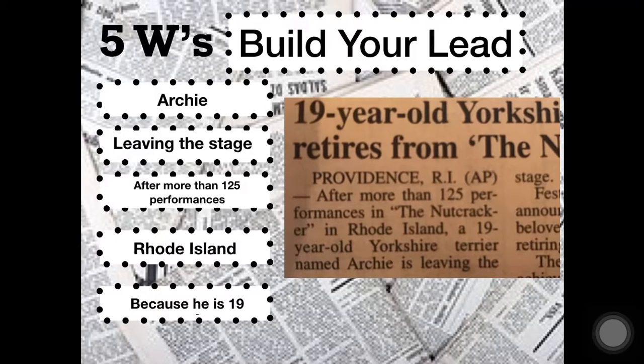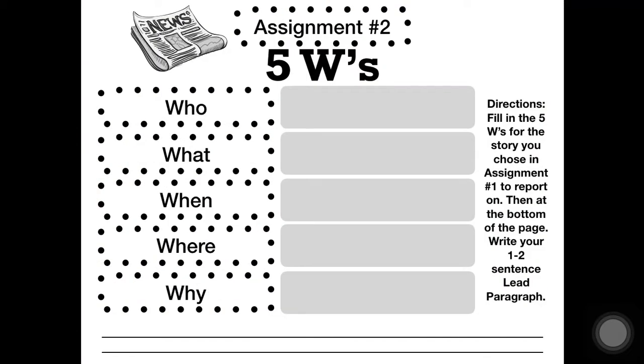And this is what I want you to do for your homework, for your assignment number 2. So for assignment number 2, you will print out this paper. I have attached it in Schoology. And in the gray boxes there, I want you to fill in the 5 W's for the story you chose in assignment 1.